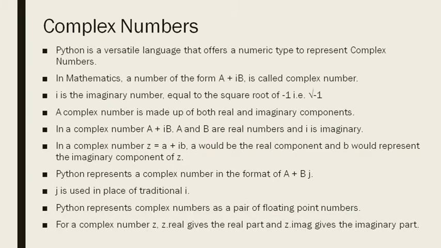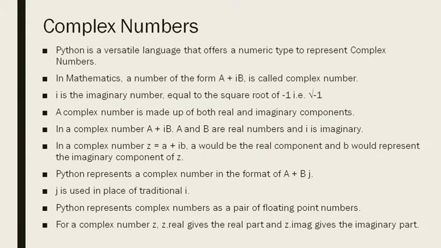Python represents a complex number as a pair of floating point numbers. So it is not represented actually in the form of a plus bj. It is actually represented as a pair of floating point numbers that will have the value of a and b. Okay, it will be a pair that will have a real component, comma, and the second component will be the imaginary component. So if you want to get the real part and imaginary part of a complex number z, you will write z dot real.